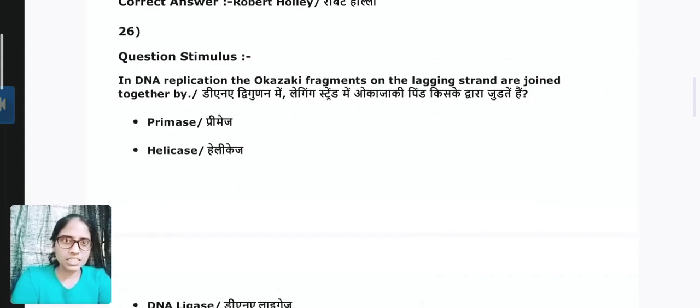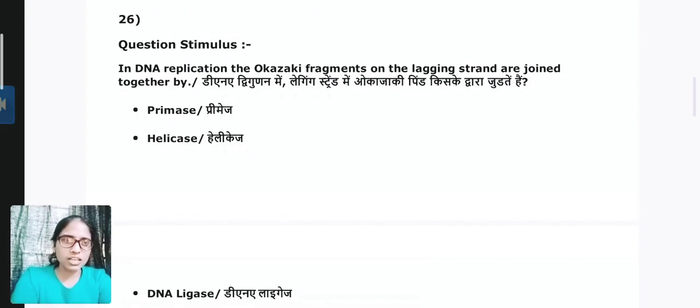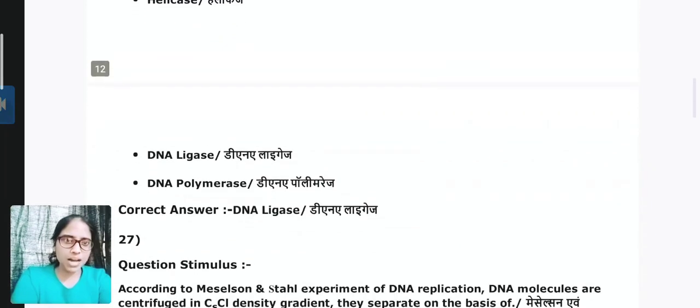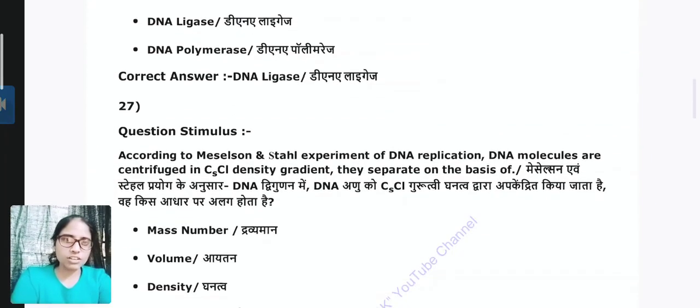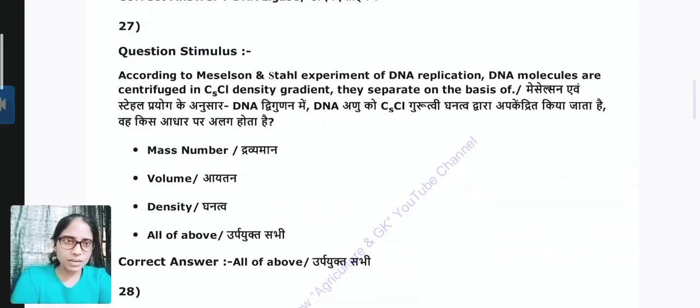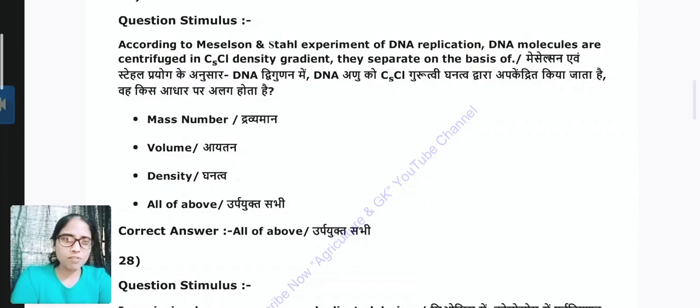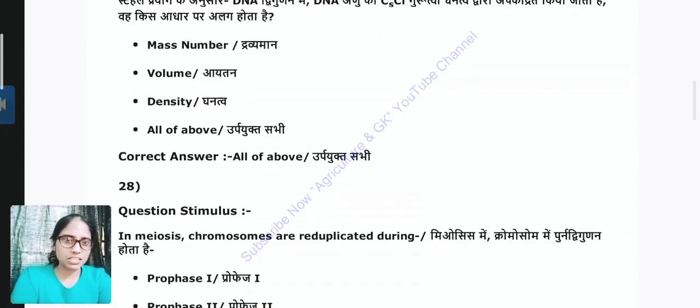Question 26. In DNA replication, the Okazaki fragments on the lagging strand are joined together by DNA ligase. Question 27. According to the Meselson and Stahl experiment of DNA replication, DNA molecules are centrifuged in CsCl density gradient. They separate on the basis of mass number, volume and density.